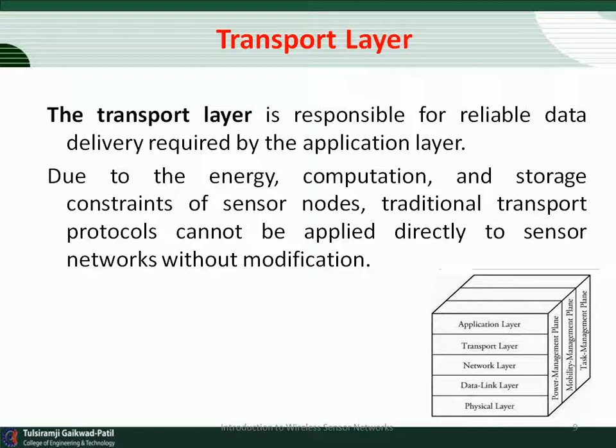For example, the conventional end-to-end retransmission based error control and the window based congestion control mechanism used in the transmission control protocol cannot be used for sensor networks directly because they are not efficient in resource utilization.